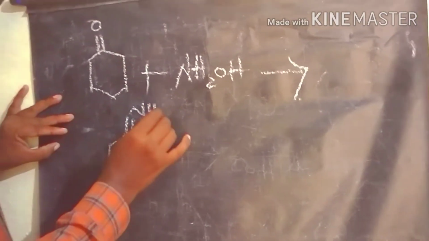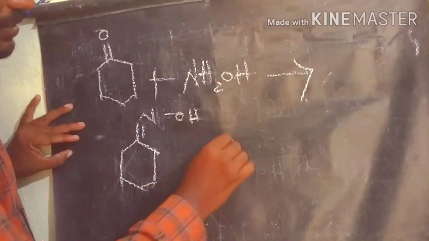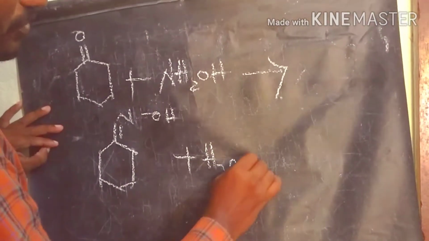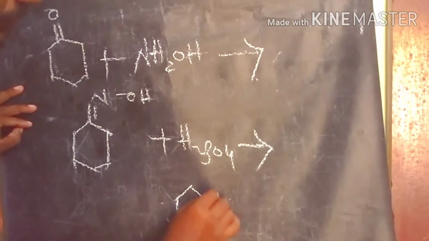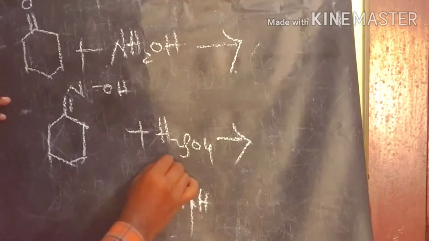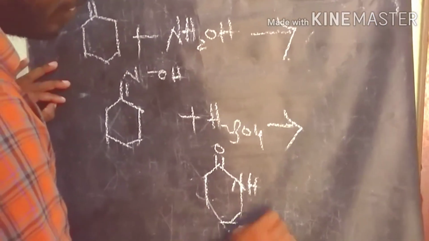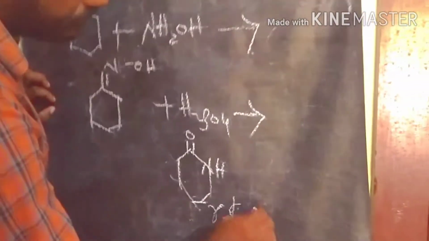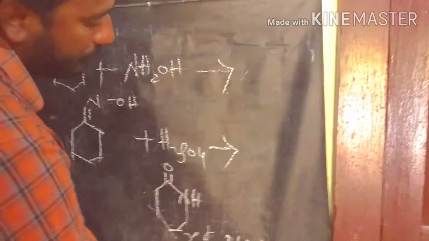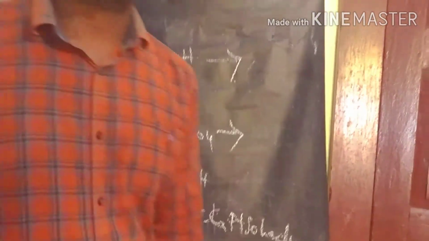This ketoxime, in the presence of acidic medium like H2SO4, finally gives caprolactam, one of the famous products. This way we prepare caprolactam.